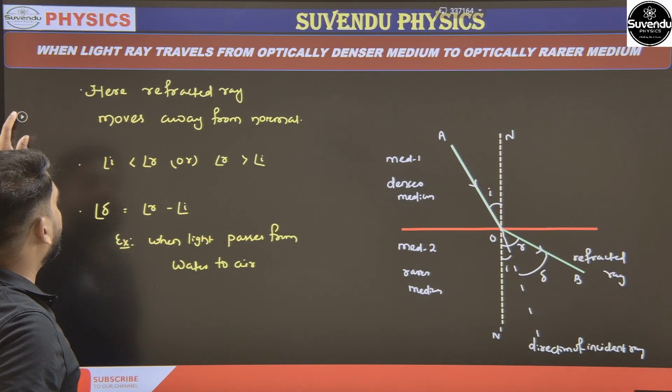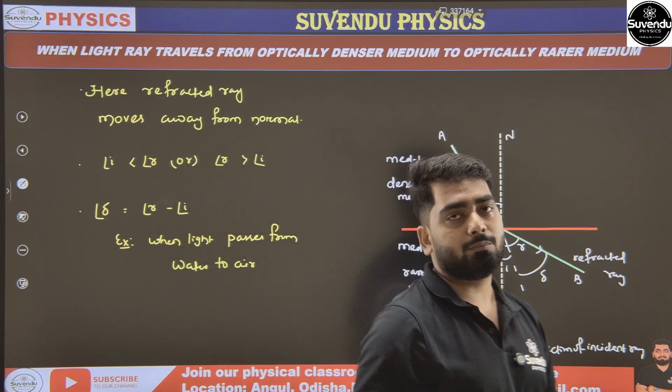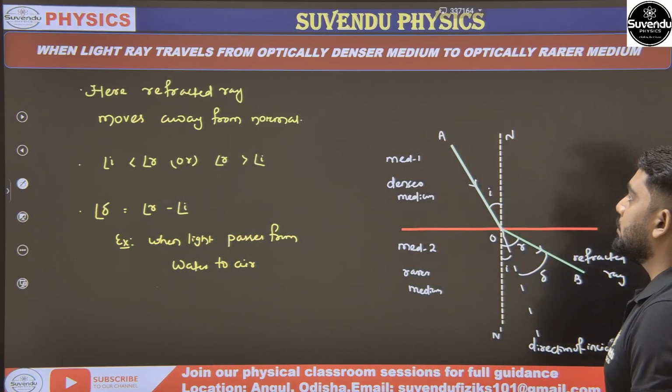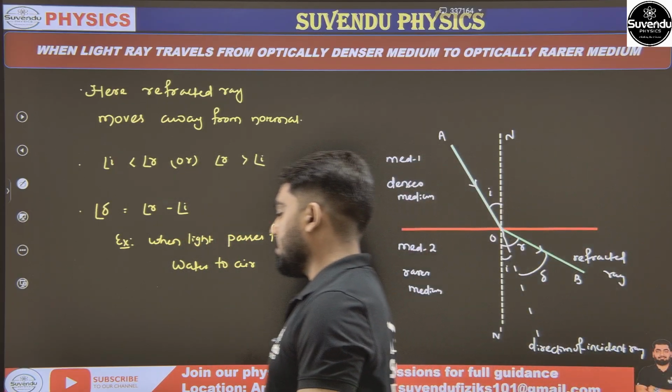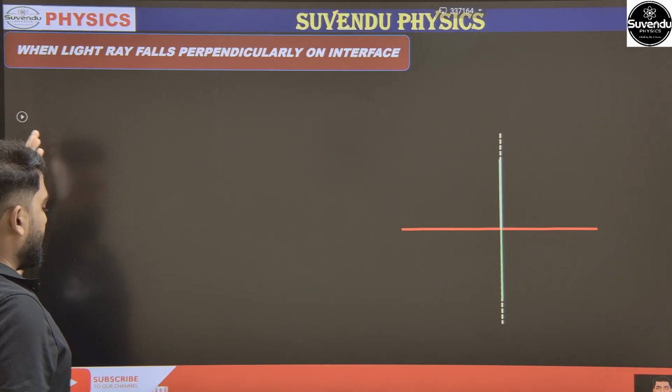And when light travels from water to air, I think it is very clear to all of you. So this is about light that travels from optically rarer to optically denser, denser to rarer. Then a special case we will discuss.